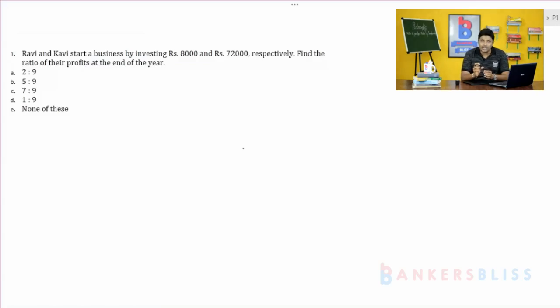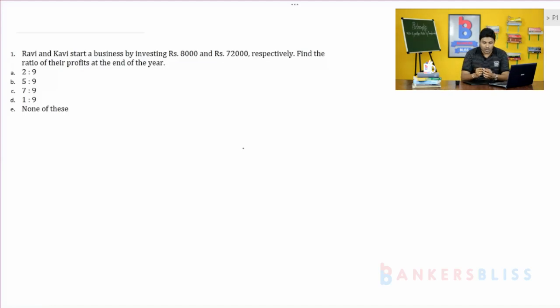So, after 1 year you have to calculate the profits, but they have not mentioned for how much time they are investing their amount in the business. If they are not mentioning that, it means they are investing the money for an equal period of time. If 8,000 is invested for 1 year, then 72,000 is also, and Kavi is also investing for 1 year.